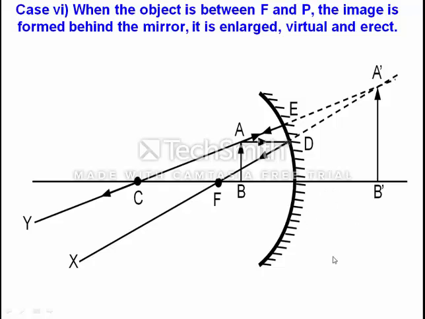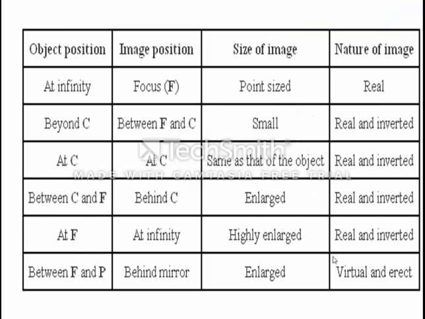So these are the 6 cases of concave mirror, and if we know these 6 cases properly, we will be able to solve any ray diagram problem in the case of concave mirror. In short, we will see all the things which we have seen. When the object is at infinity, image will be formed at focus, and whenever the object is at focus, image will be at infinity.